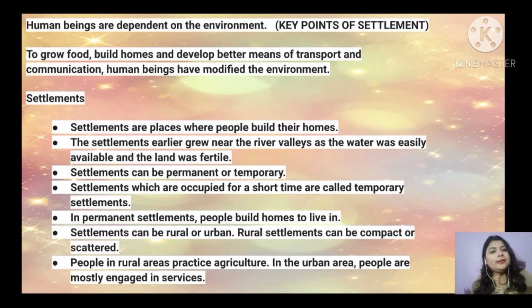Human beings are dependent on the environment, as I have said, and to grow food, build homes and develop better means of transport and communication, human beings modify the environment. Our first topic will be settlement. Settlement, as I have said, is when people build their homes, and this is a type of settlement. This is basically called human settlement.